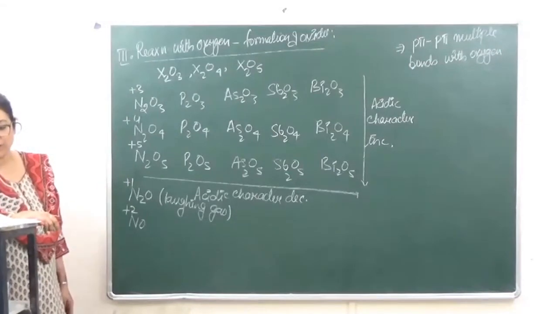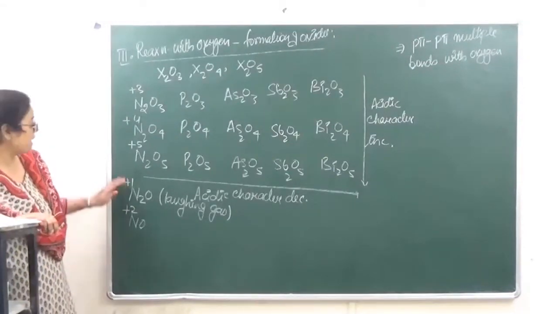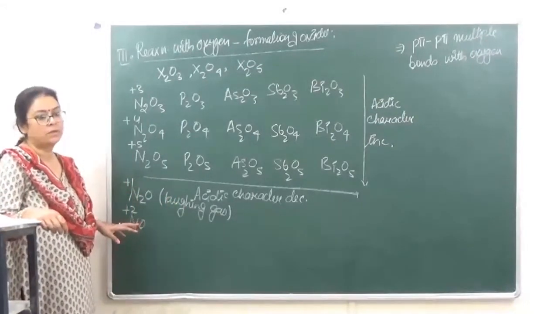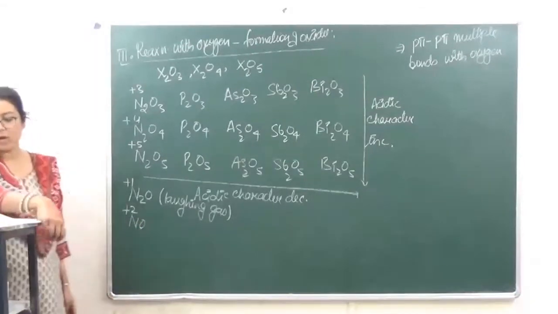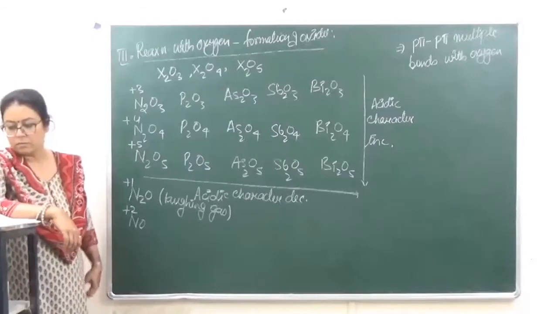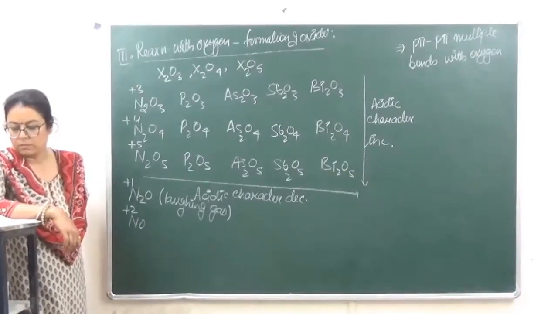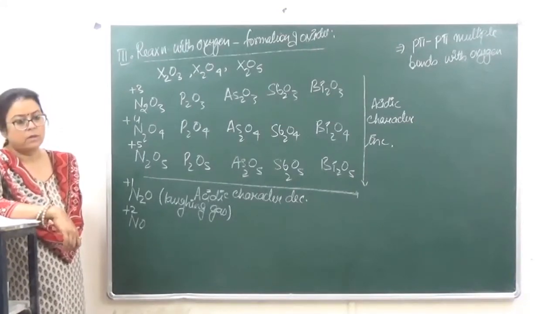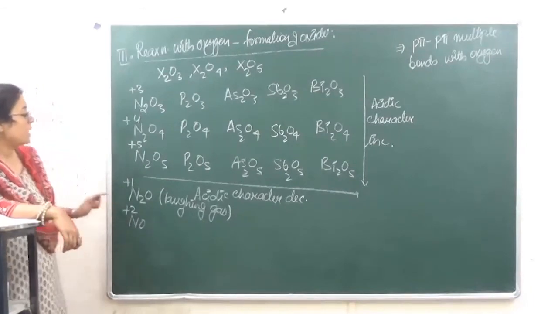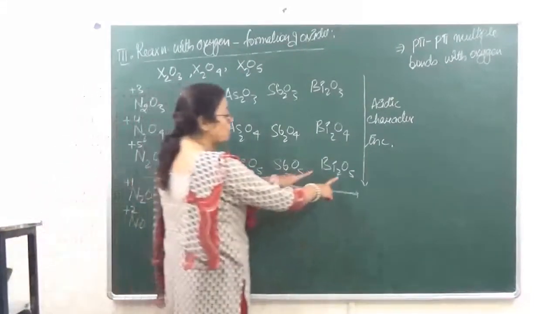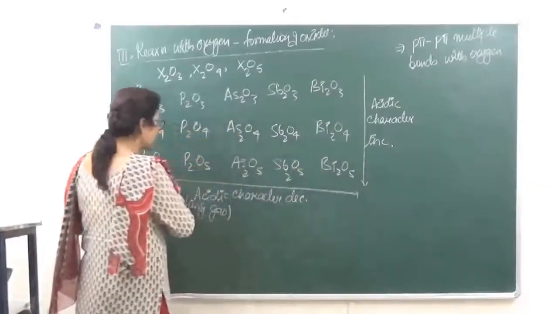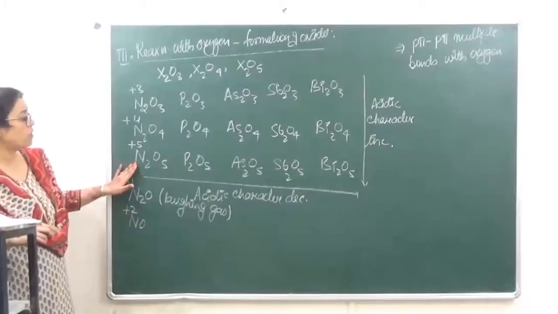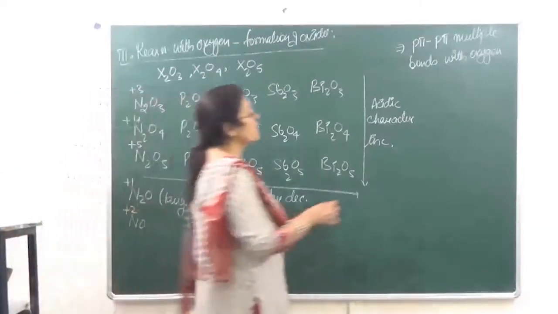Alright? Now, when we are talking of stability of oxides, we say that the oxides which are in higher oxidation state, they are going to be more stable. Okay? So, oxides in higher oxidation states are more stable. Okay, but if we are comparing from N2O5 to Bi2O5, then जैसे atomic number is going to increase, the stability is going to decrease. So we are talking of order of stability, this matters. So order of stability हमारी क्या आ जाएगी?